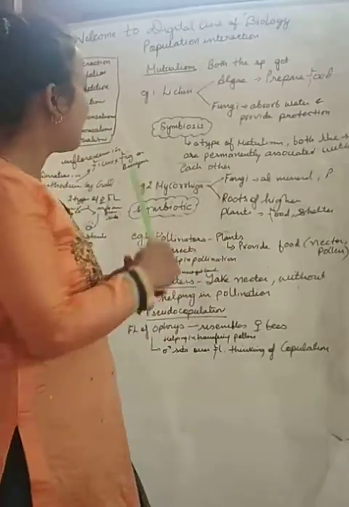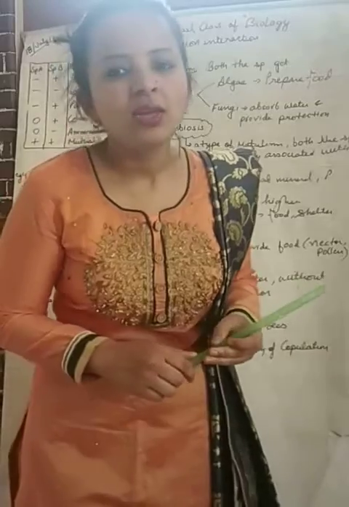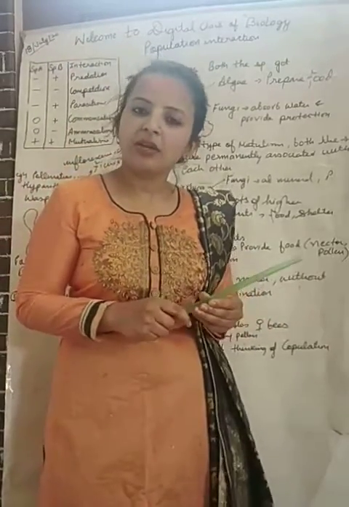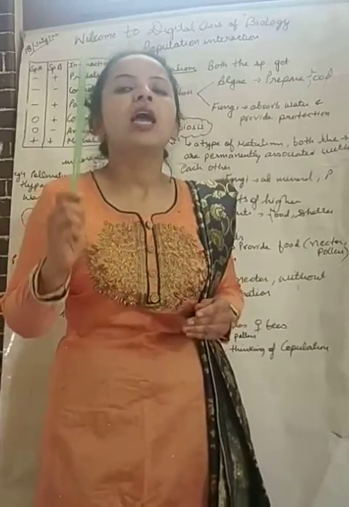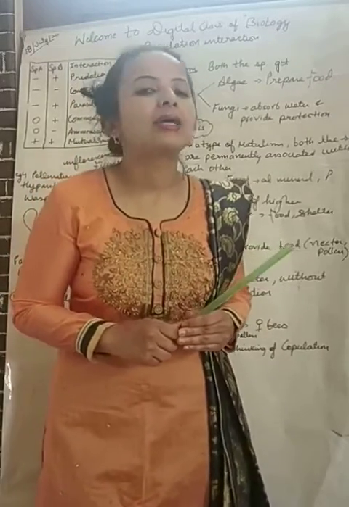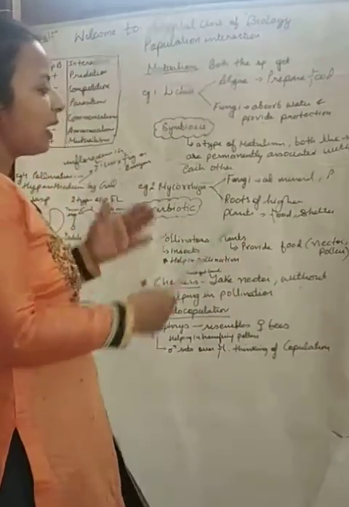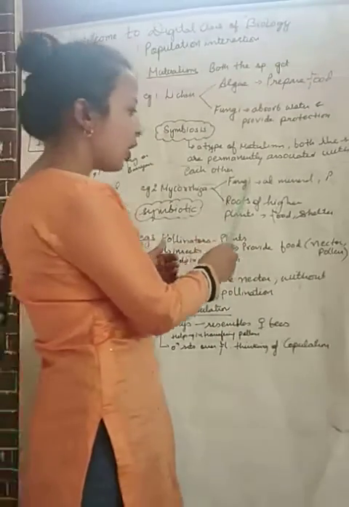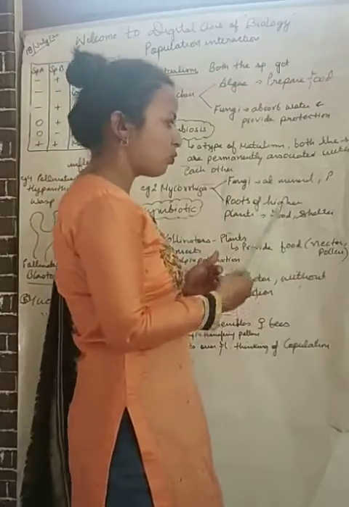The second example is mycorrhiza. I know that you know about this also. In our +1 standard also we have studied about mycorrhiza. What is this? It is the association between fungi and the roots of higher plants such as pinus. So here also there is benefit to both, fungi and the roots of higher plants. What do they provide to each other?